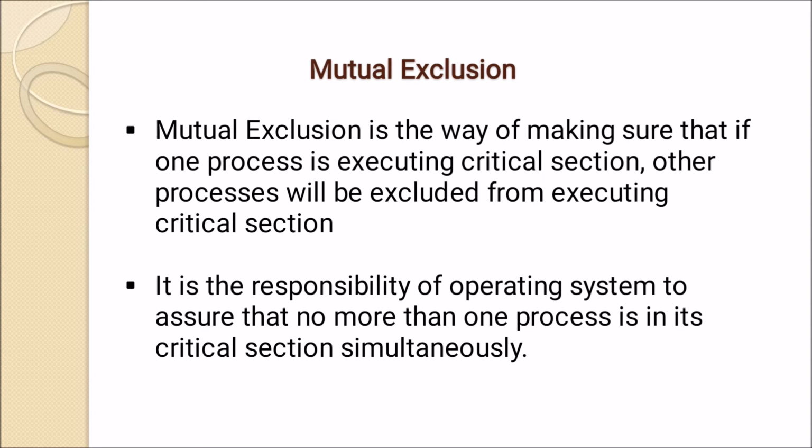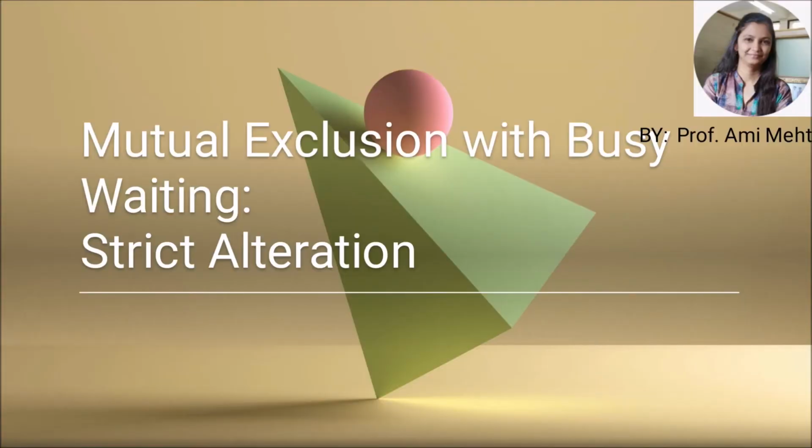So how can we implement and manage that only one process is in the critical section?